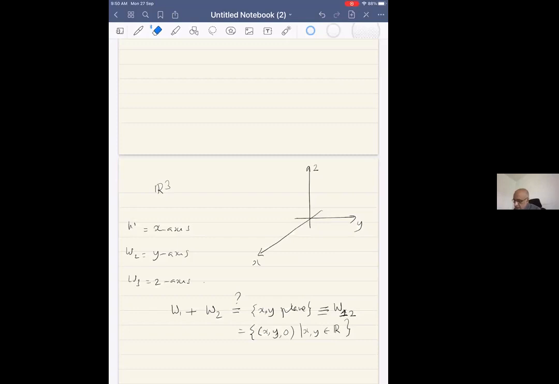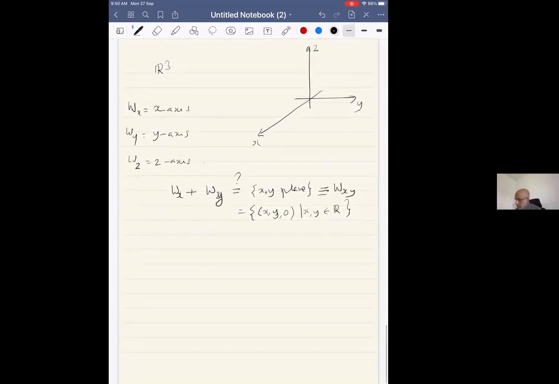Let me call these WX, WY, WZ, and let me call the XY plane WXY. Now that I know what WXY is, supposing I take WZ direct sum WXY. What is that?